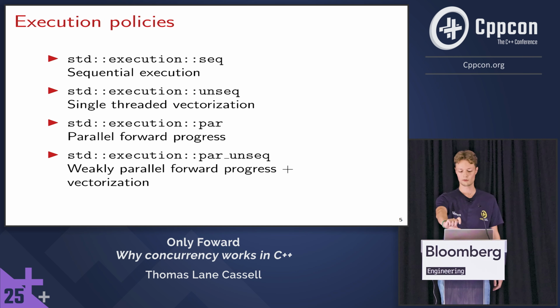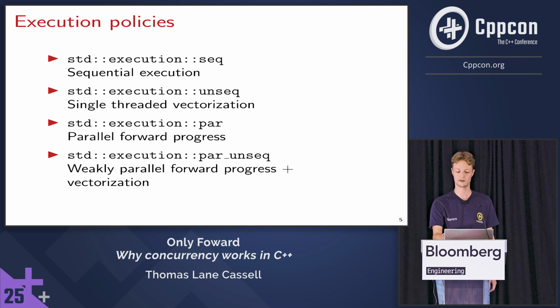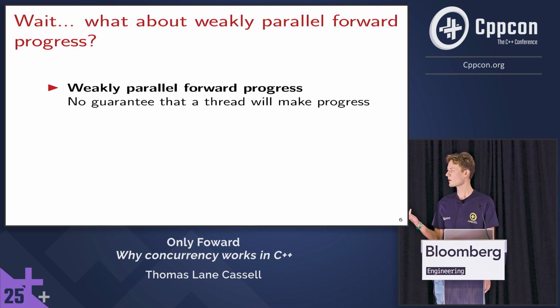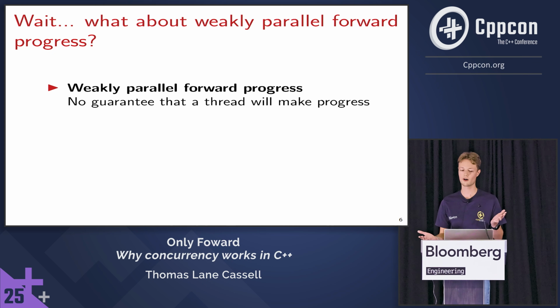But if you notice, there's a small gap here. Some algorithms may run under weakly parallel forward progress, but are unable to be vectorized. And so you have to use parallel forward progress instead of execution par_unseq in that case. But wait, earlier I said weakly parallel forward progress means there's no guarantee a thread will make progress. So how do we know our thread will run in the first place?